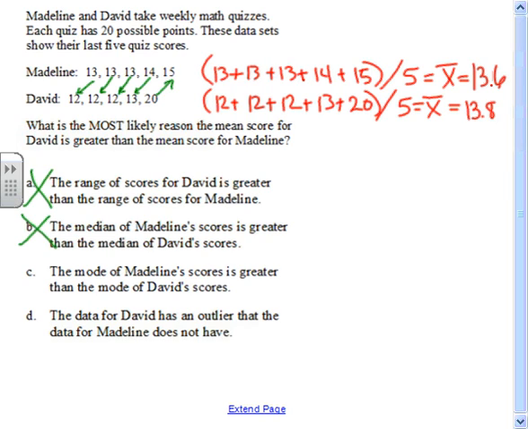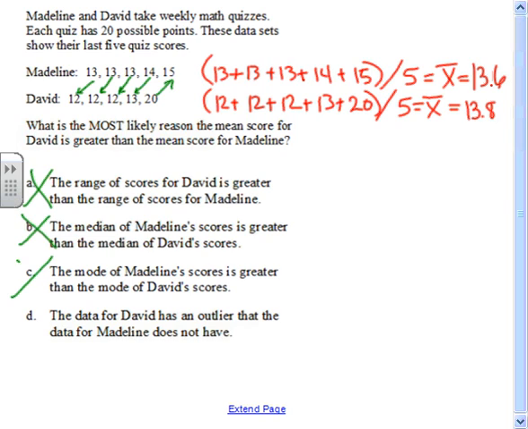Okay. C: The mode of Madeline's scores is greater. Well, the mode of Madeline is 13 and the mode of David is 12. Again, you would think if she generally scores higher that her average would be higher, but that's not true. So C is an example of something that you might think, but which didn't happen, in fact. And so that's not the reason that David has a bigger mean.